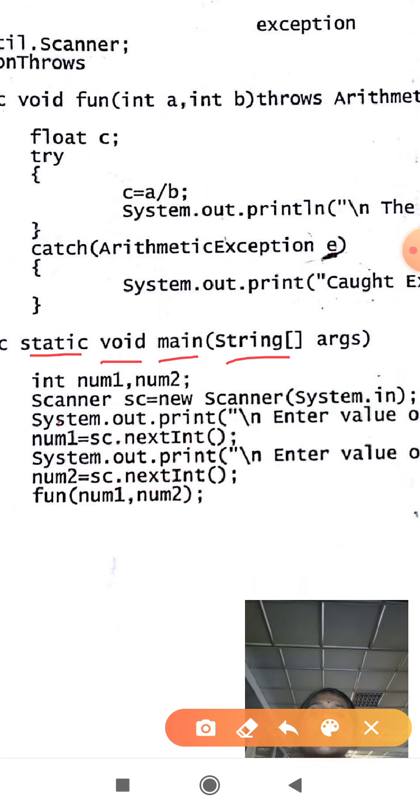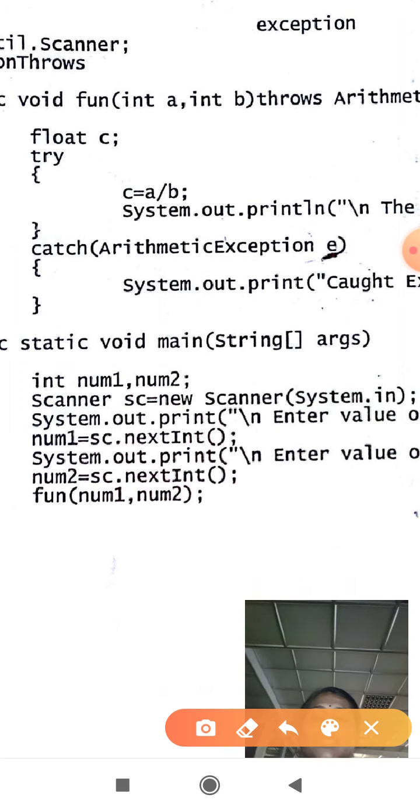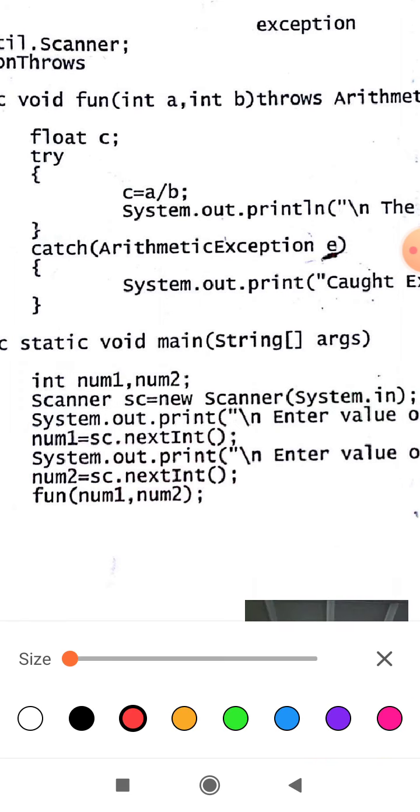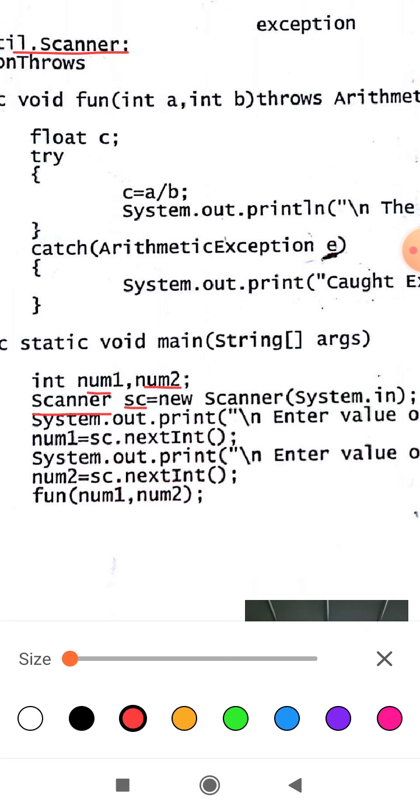And this main method is public because it should be accessible, and the scope is throughout the program. Next we have two variables, num1 and num2, and I have used a class called Scanner. For this I use sc as an object. I have created sc as an object for the class Scanner. Scanner is a class present in the util package, so that is why we have imported java.util.Scanner. We have imported the util package.